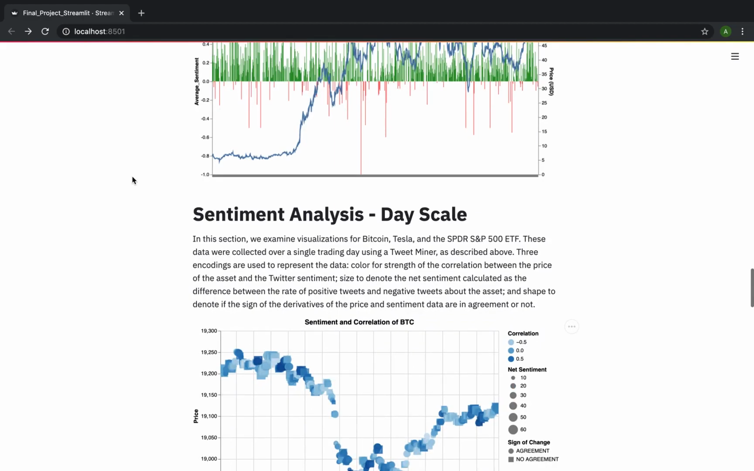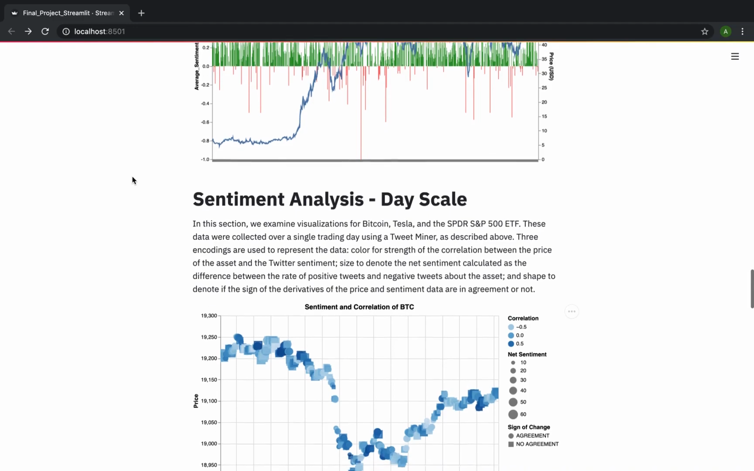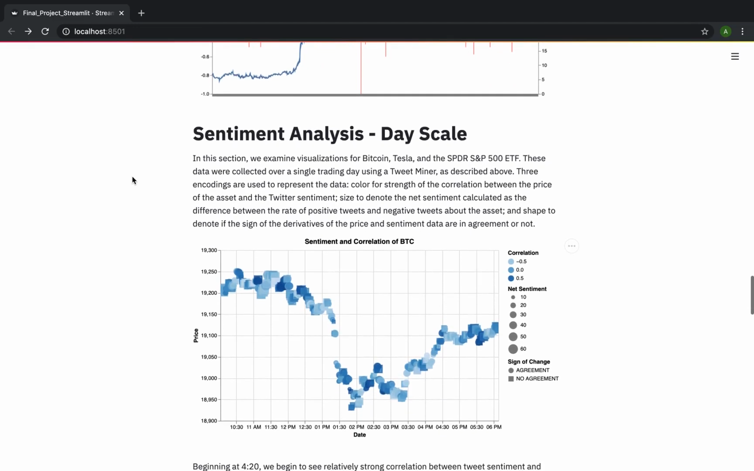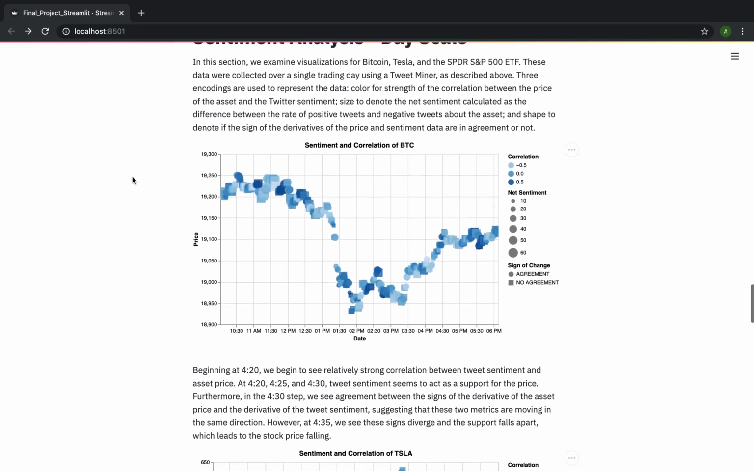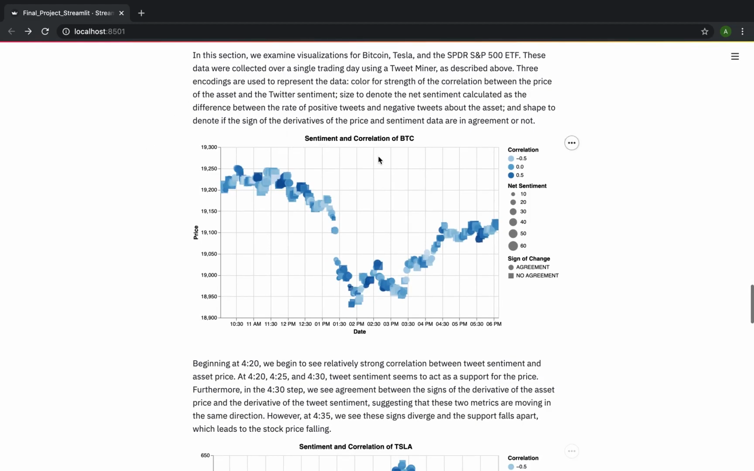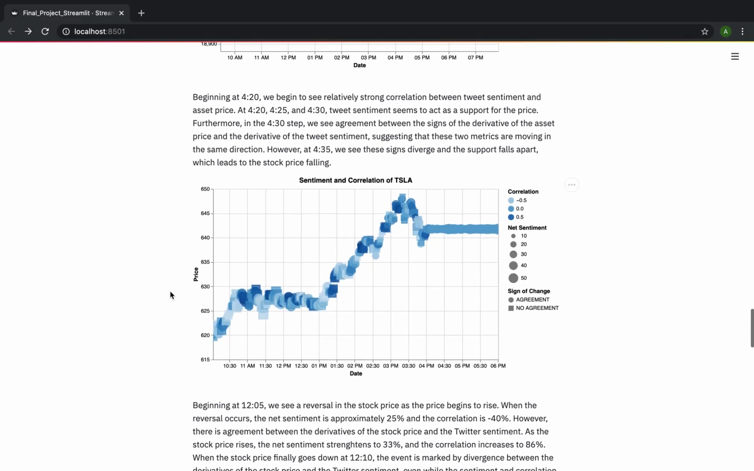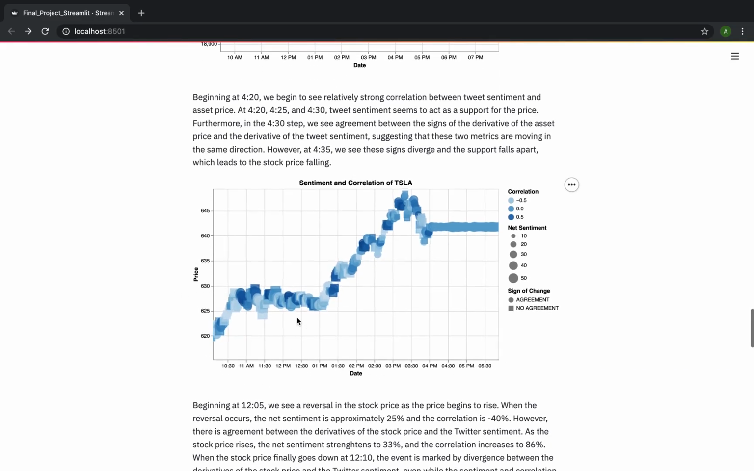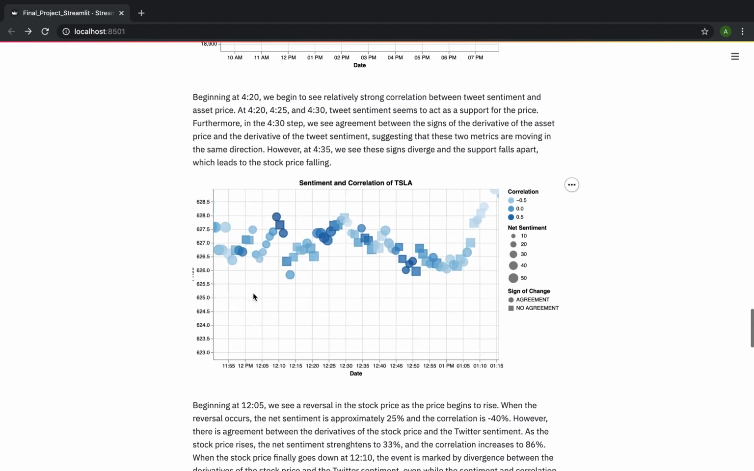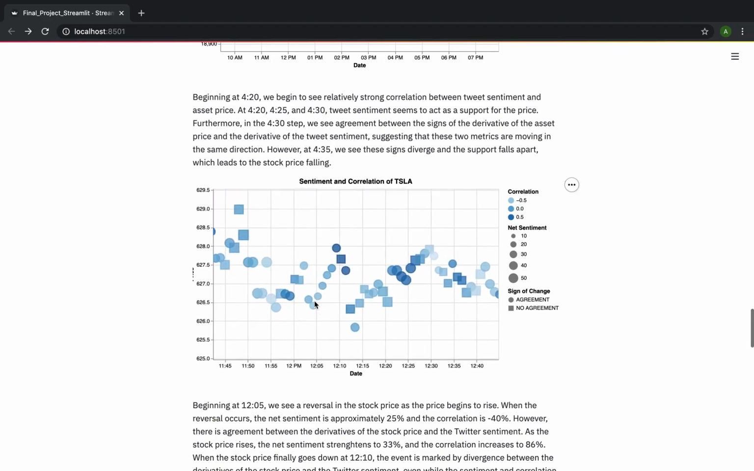Okay, so we looked at a number of examples of visualizing asset data over the course of a day. So here we have the sentiment and correlation of Bitcoin. We also have an example of the sentiment correlation of Tesla, and we're actually going to look at a specific example here. If you zoom into 12:05, we're particularly interested in these 5 minutes right here. What we have at the beginning is the correlation between the tweet sentiment and the asset price is negative 40%, with the sentiment being at 25.